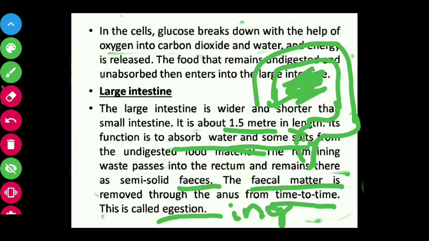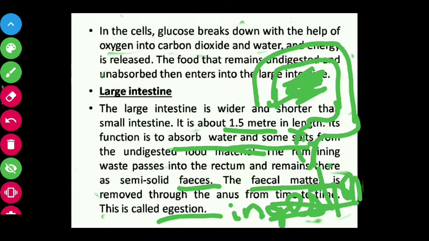So ingestion, which is known as what? There is one term, ingestion, and another term, ejection. Ingestion means taking in of food through the mouth, and ejection means taking out of waste material through the anus.